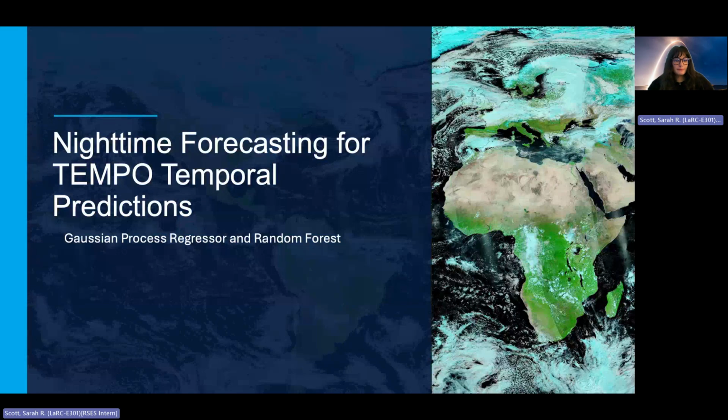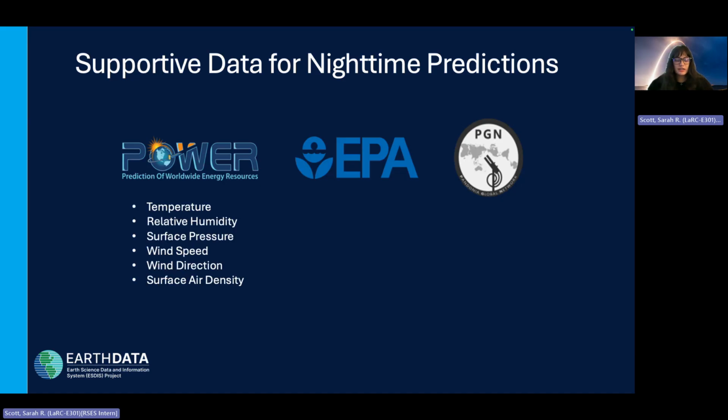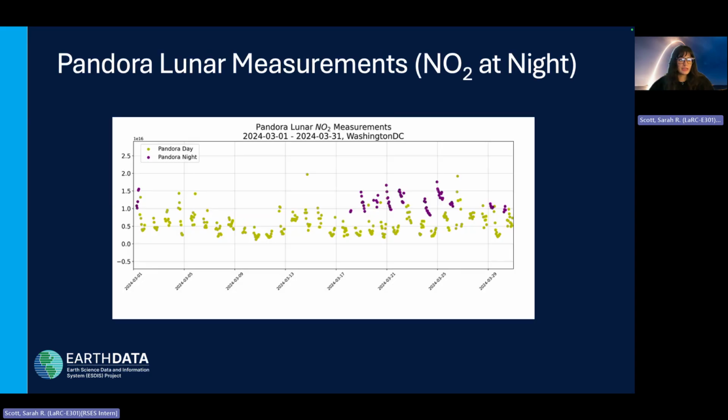So for the nighttime forecasting, we utilize MERRA-based meteorology variables through NASA's POWER API, as well as US EPA AirNow sensors that provide ground-based air quality measurements. And most importantly, to aid in predictions, we have support from the Pandonia Global Network with their Pandora stations. In this implementation for nighttime forecasting, we use their direct lunar scans to provide tropospheric column support at night when the TEMPO instrument is inherently offline.